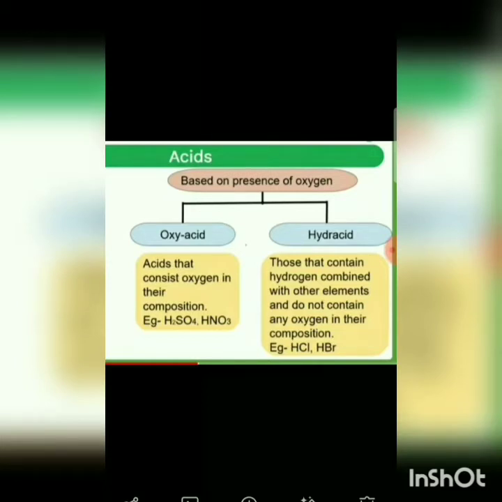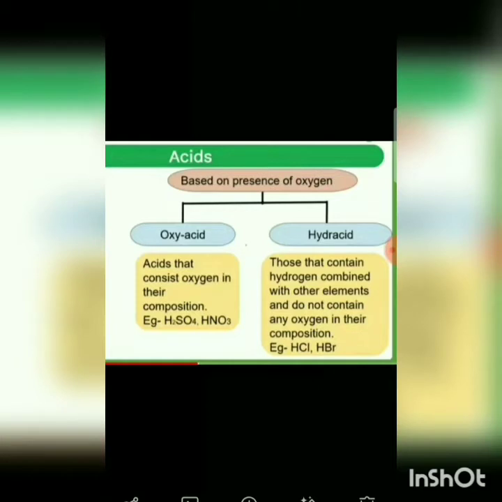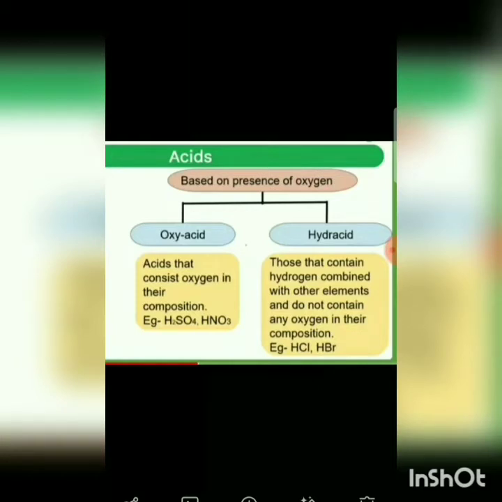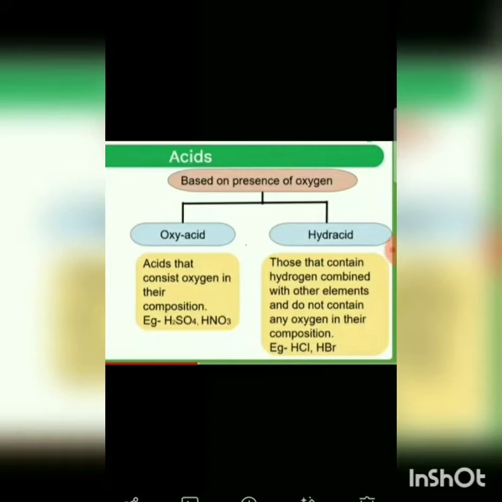Then, based on the presence of oxygen, there are oxyacids and hydroacids. Oxyacids are acids that contain oxygen in their composition, for example H2SO4 and HNO3. Hydroacids contain hydrogen combined with other elements and do not contain any oxygen in their composition. Examples are HCl and HBr. So they are called hydroacids.